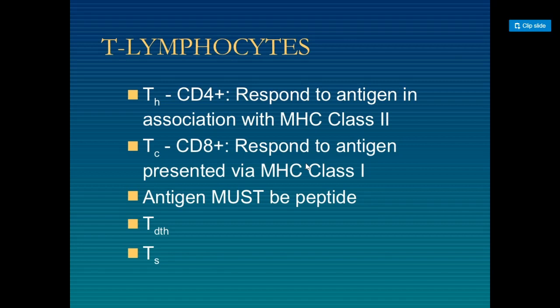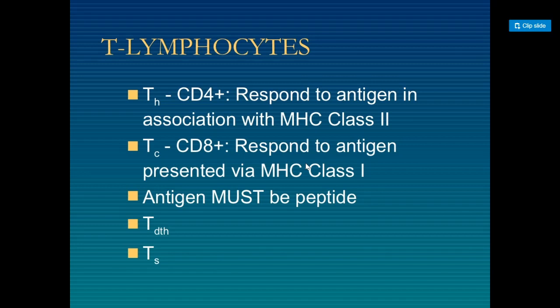These macrophages and dendritic cells recognize the antigen, process it, and show it on MHC class 2. Then T helper cells attach to and recognize MHC class 2, creating a sandwich-like structure between the T helper cell and the MHC class 2 on the macrophage.